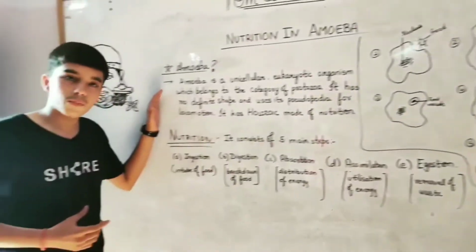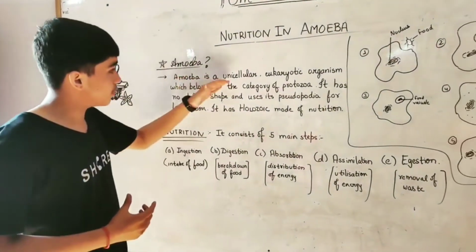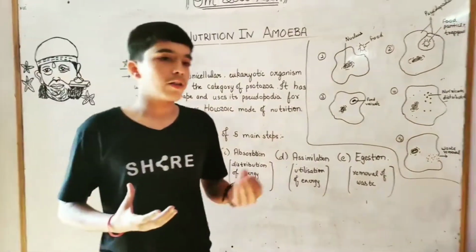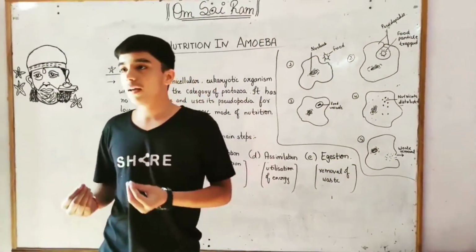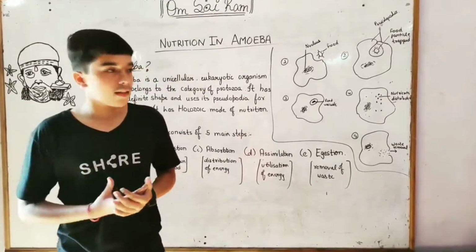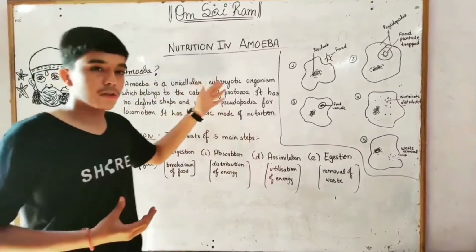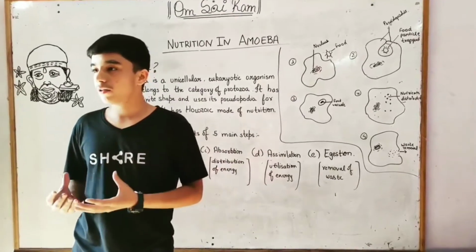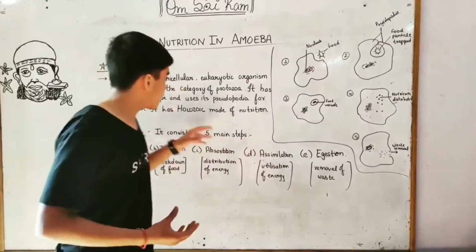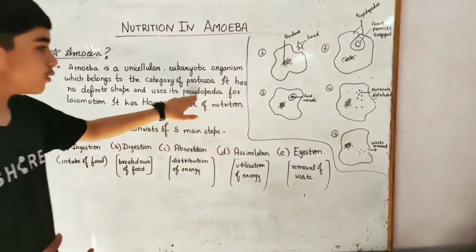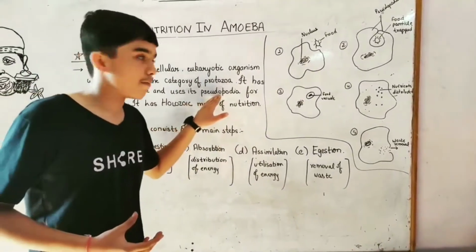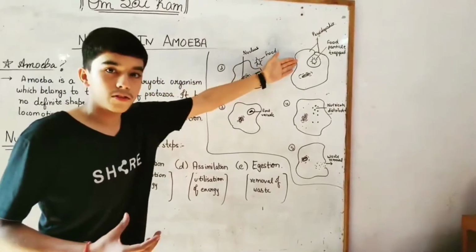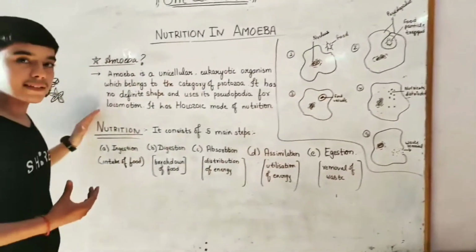Let's understand this more briefly. Amoeba is a unicellular eukaryotic organism. What do you mean by unicellular? Unicellular means an organism developed of only single type of cell. And next, eukaryotic. Eukaryotic is a type of cell which has proper nucleus boundaries and all the nucleus components present in it. The next term is pseudopodia. Pseudopodia are the false feet developed by amoeba for its locomotion or for the trapping of its food. Now, we have completed this.